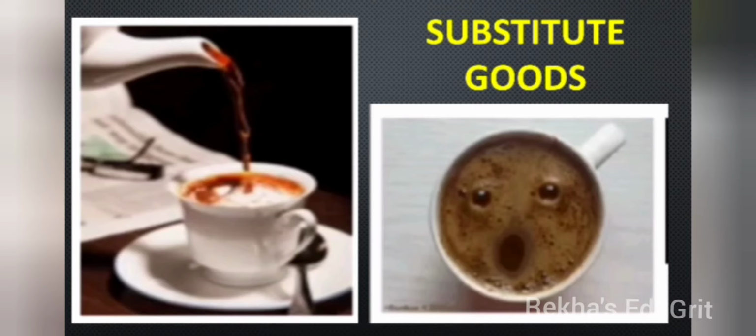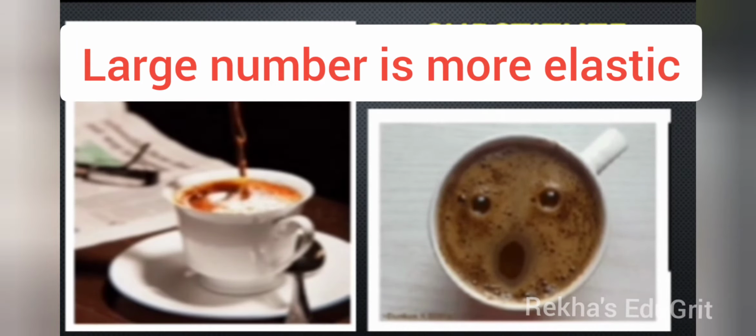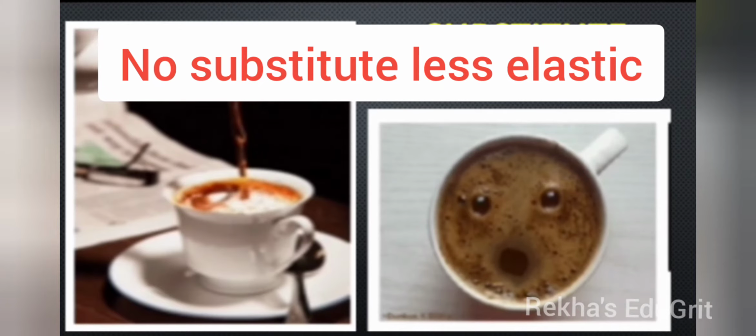First one is substitutes. Demand is elastic for those goods which have substitutes and it is inelastic for those goods which have no substitutes. For instance, tea and coffee are substitutes. The change in the price of tea affects the demand for coffee. So the demand for coffee and tea is elastic. From this we can understand that if there is a large number of substitutes, then demand will be more elastic. If no substitute, then it will be less elastic.